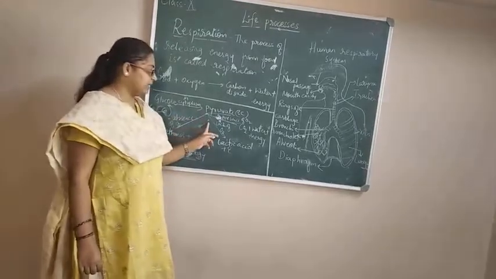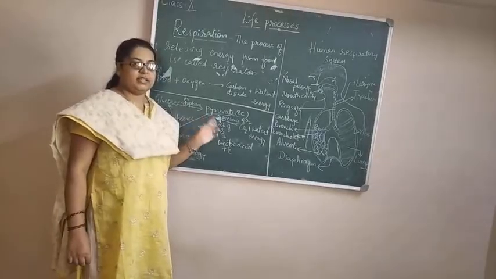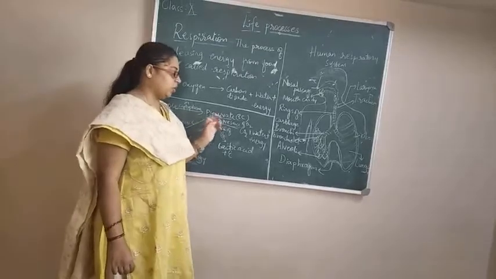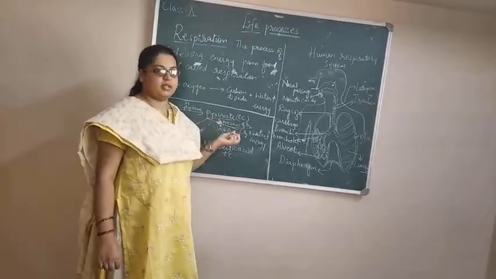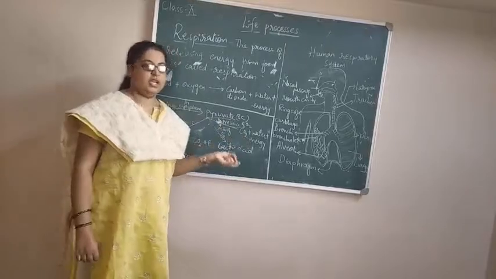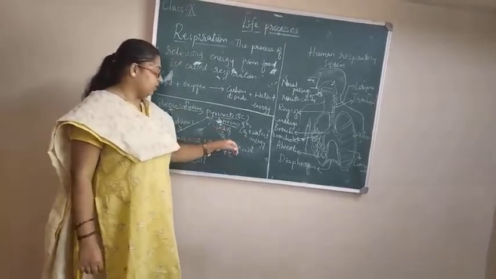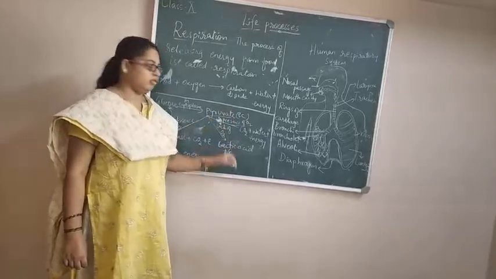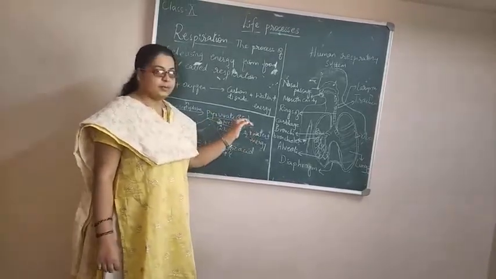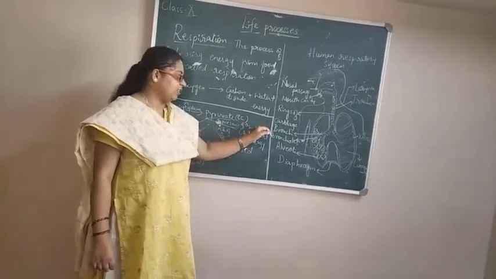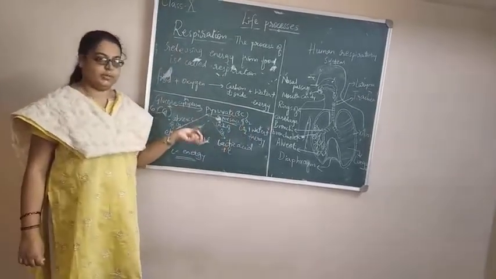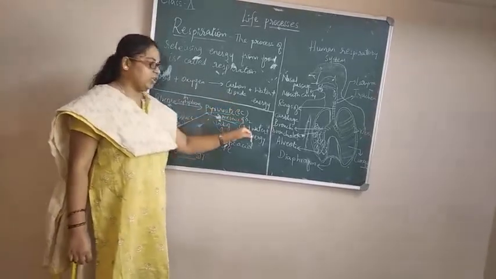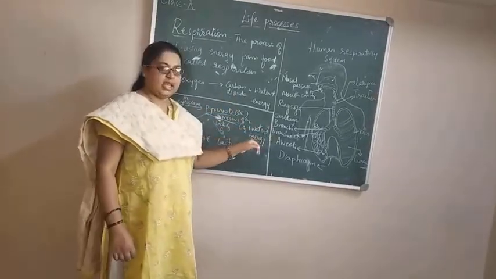Next, the second pathway, what happens? Where there is a lack of oxygen, means only a limited supply of oxygen is there, in the case of mitochondria, in a single cell as well as multicellular organisms, pyruvate is converted into lactic acid and energy is released. And the third pathway is in presence of oxygen. This takes place in the alveoli of lungs in human beings. In that, glucose is first converted to pyruvate. Pyruvate is again converted to carbon dioxide, water and energy.